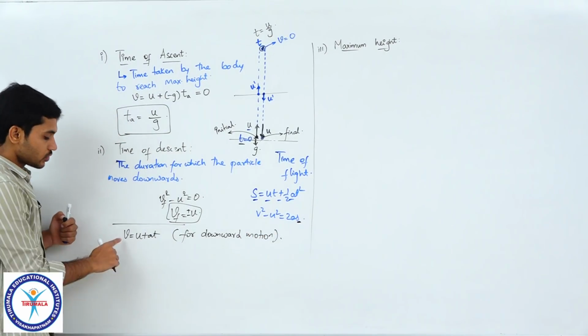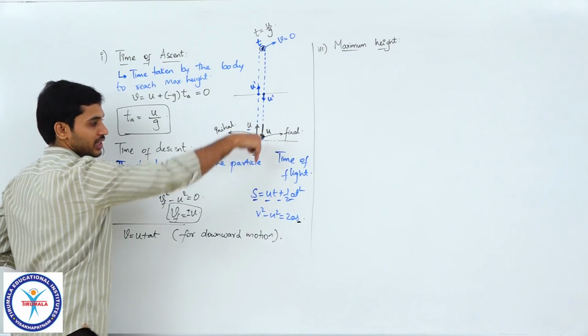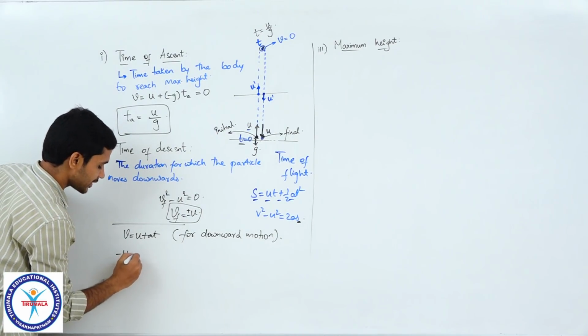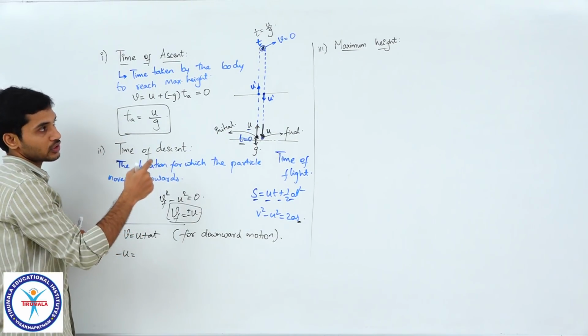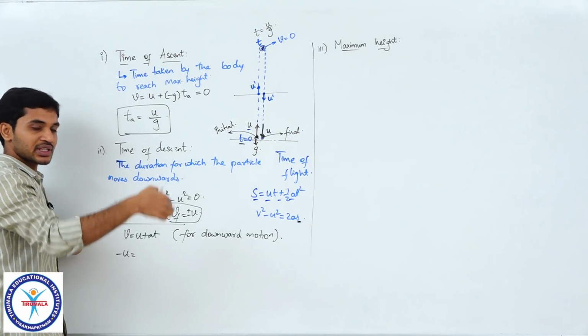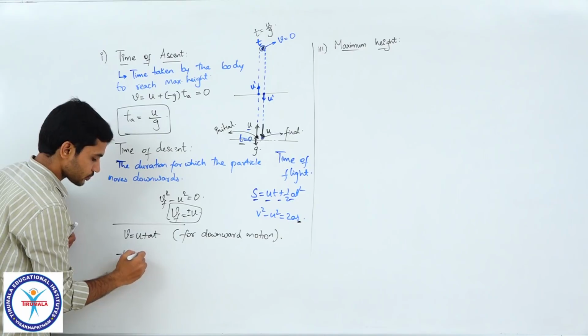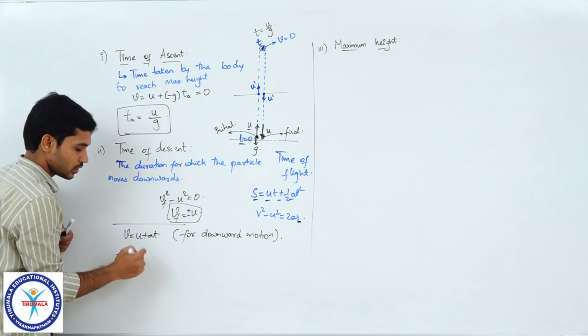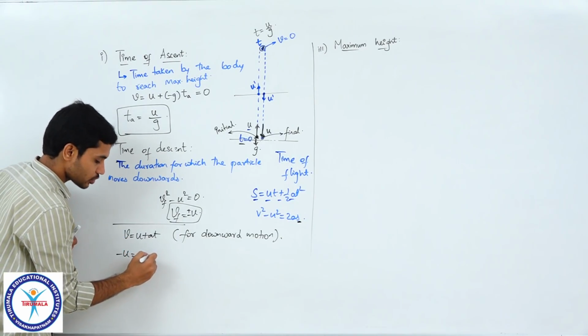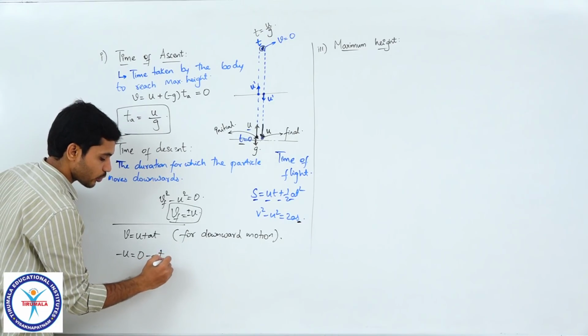Clear, students? So, final velocity is what? The particle has a final velocity of minus u, is equal to, throughout this motion gravity is always in the downward direction, so I can substitute initial velocity is 0, and in place of a I can substitute minus g into time of descent.